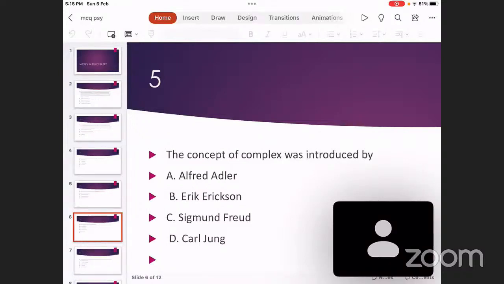So later, inferiority complex, such a concept was introduced. Alfred Adler was the person who introduced the idea of inferiority complex. If the question is about inferiority complex, then the person who introduced it is Alfred Adler.